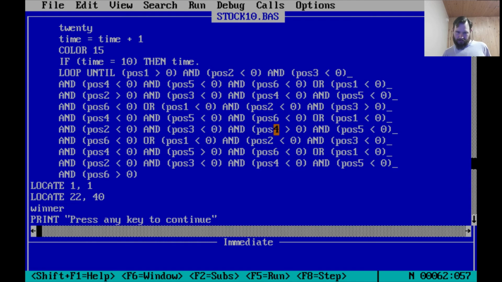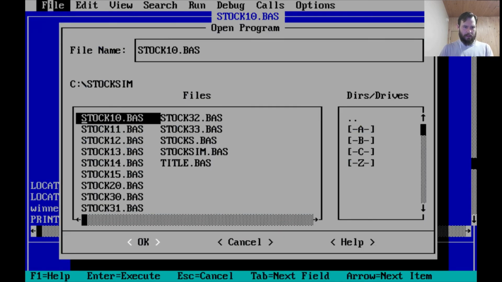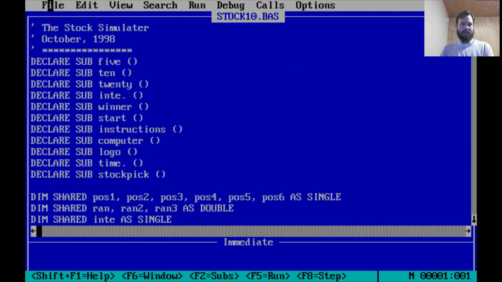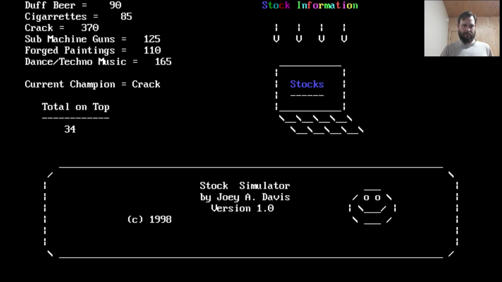Oh, you can't. Okay. Apparently you won't let me do that. Maybe that's only Visual Basic that lets you do that. Okay, let's try running this and see if we can't get it to end. Come on. Oh, it's not going to end. Okay, well, you'll have to believe me that it ends.